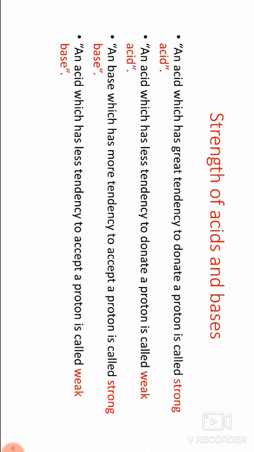Then next, the strength of acids and bases. An acid which has a great tendency to donate a proton is called a strong acid. An acid which has less tendency to donate a proton is called a weak acid. A base which has more tendency to accept a proton is called a strong base. A base which has less tendency to accept a proton is called a weak base.